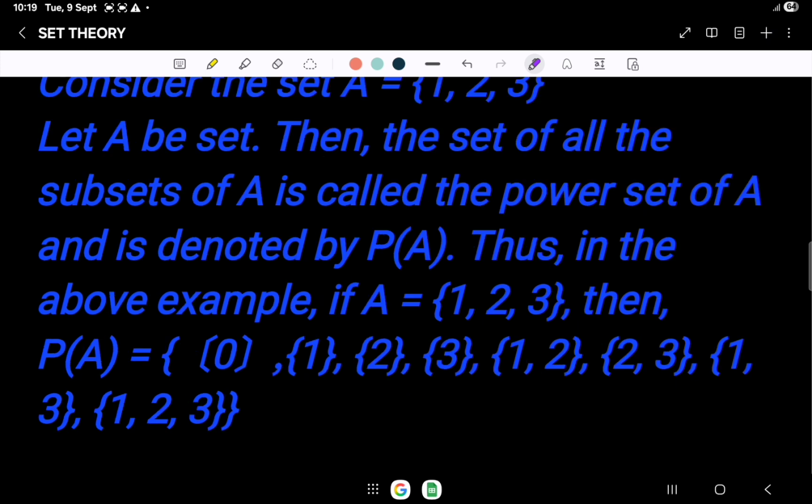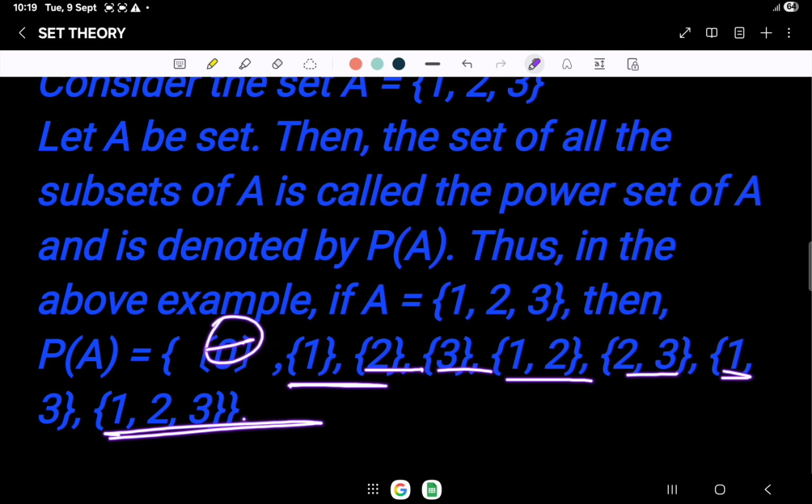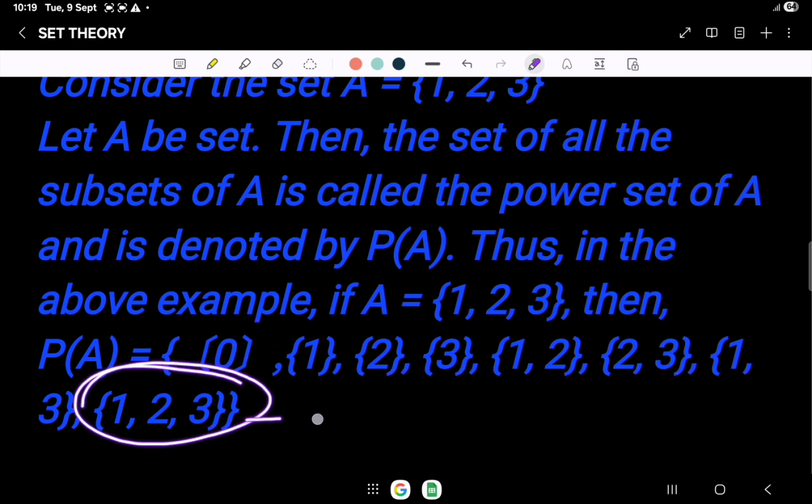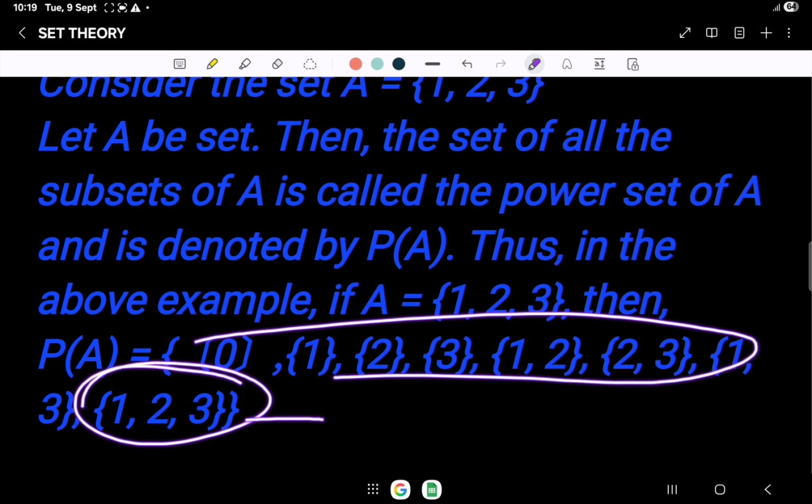Let A be the set with 1, 2 and 3. Then the set of all the subsets of A is called the power set of A. It is denoted by P(A). Thus, in the above example, if A equals {1, 2, 3}, then P(A), that is the power set of A, equals {1}, {2}, {3}, {1,2}, {2,3}, {1,3}, {1,2,3} and the null set. Among these, {1,2,3} is the improper subset while all others are the proper subsets.